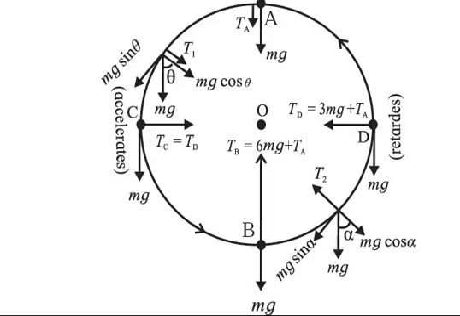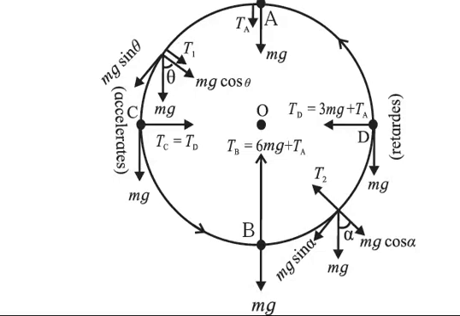We consider a mass tied to a string. We consider that mass as a ball which is tied to a massless, inextensible and flexible string following elastic property. It is whirled along a vertical circle so that this ball performs a vertical circular motion and the string rotates in a vertical plane. At any position of the ball, there are only two forces acting on it. You can see it over here in the diagram.